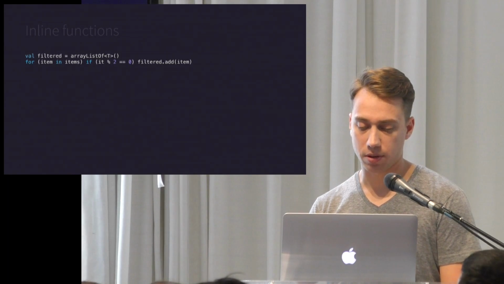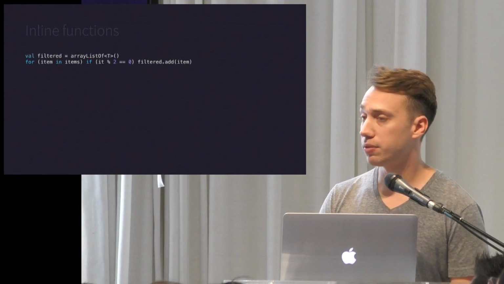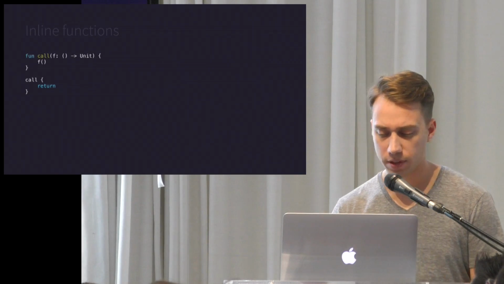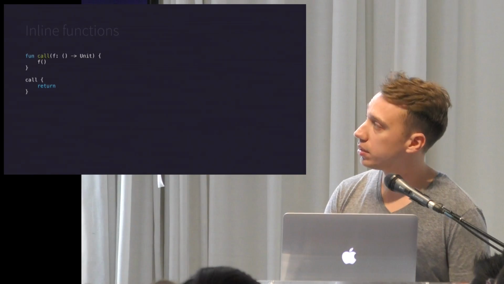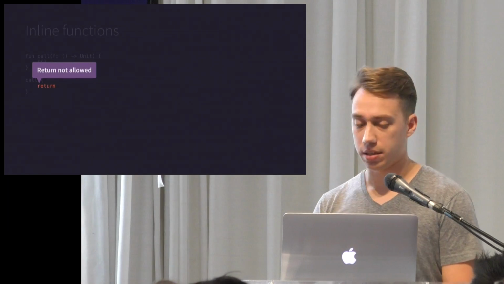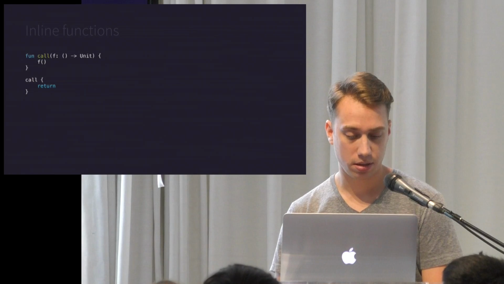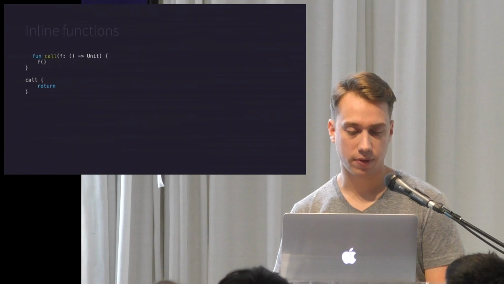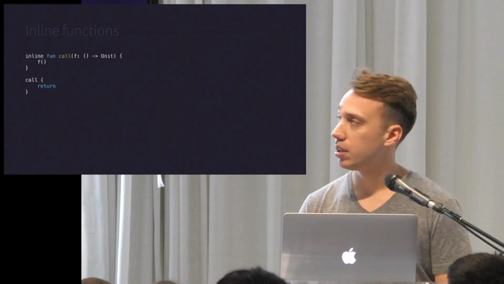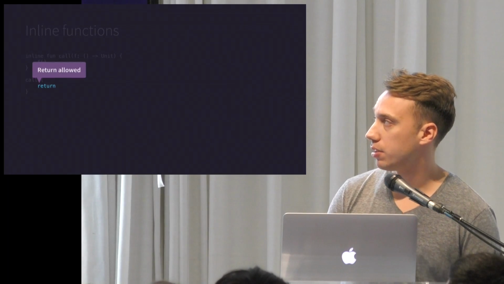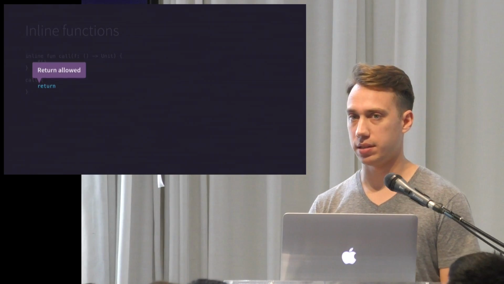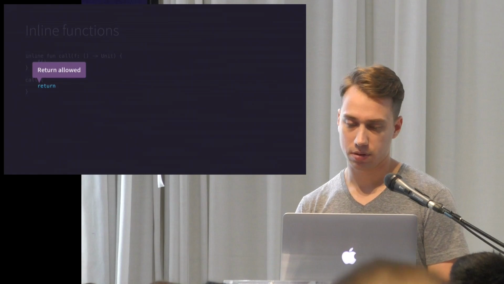This also means that we can do other things that are not possible in regular functions. So for example, here's a function that takes a lambda, and you can't return out of it. It doesn't make sense, so that's not allowed. But if we make that function an inline function, now we can return out of that function because it's inline with the rest of the code.